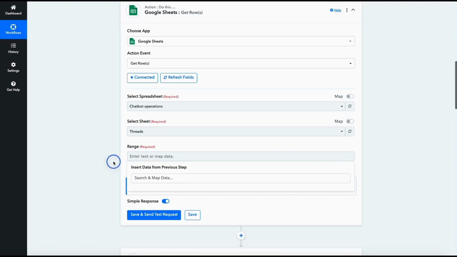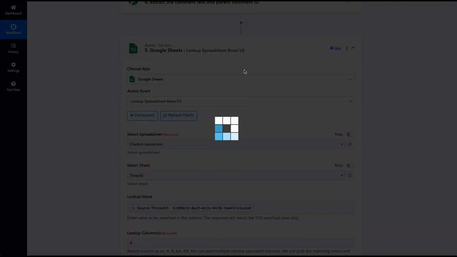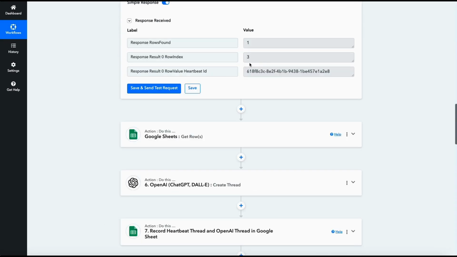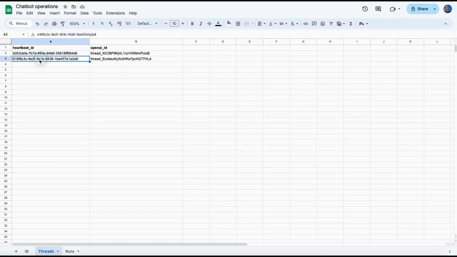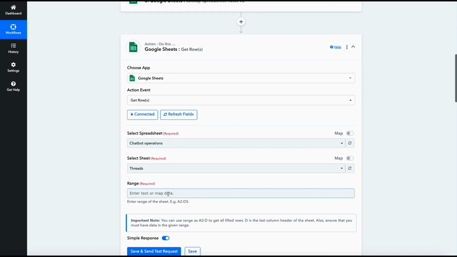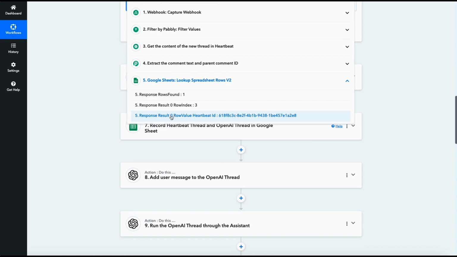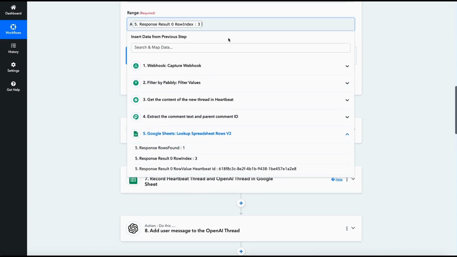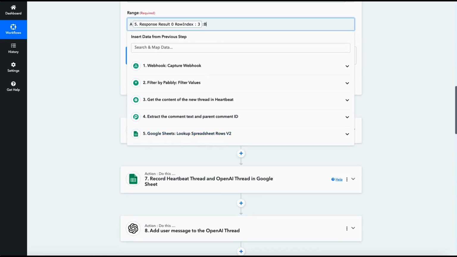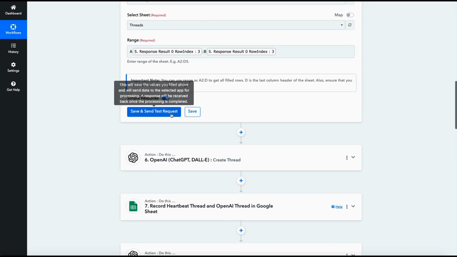Very simply, how do we specify a range in Google Sheets or Excel? With a column. So the row that it found for us in the previous module, the row number is 3. So it's A3 to B3, isn't it? It's this one, A3 to B3. Okay. So let's go into this module and type A, and then map the row index 3. That becomes the A3 column, and then put B and map 3, A3 to B3. Okay, and let's run it and see what it finds.